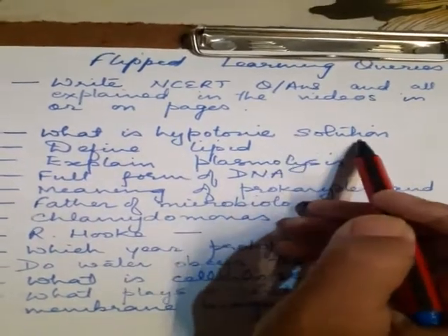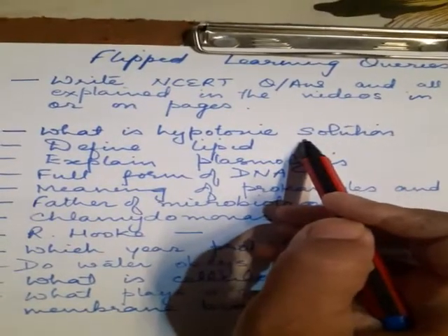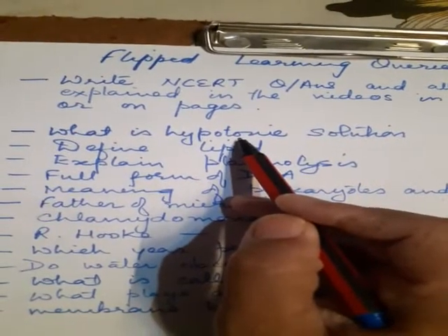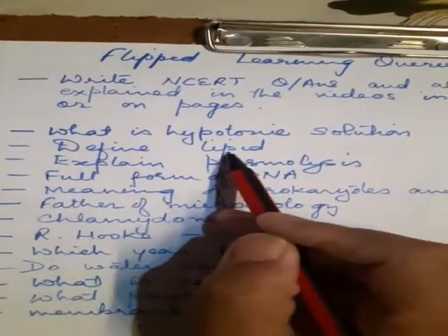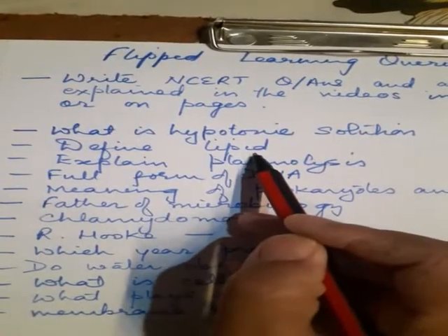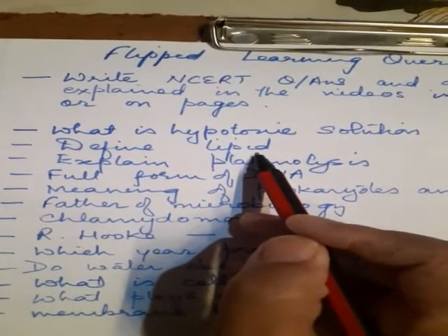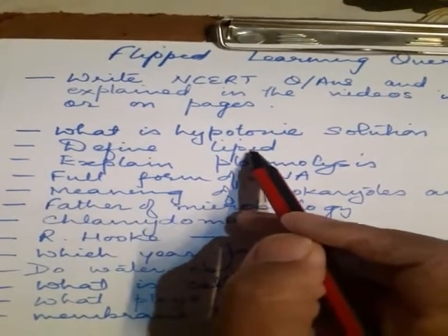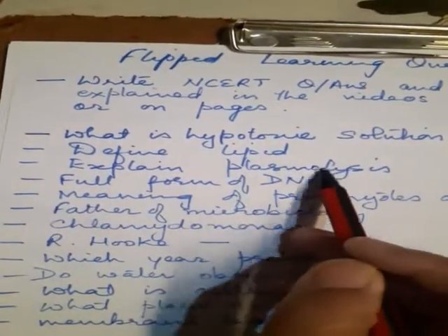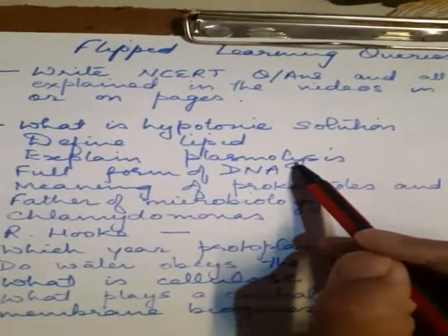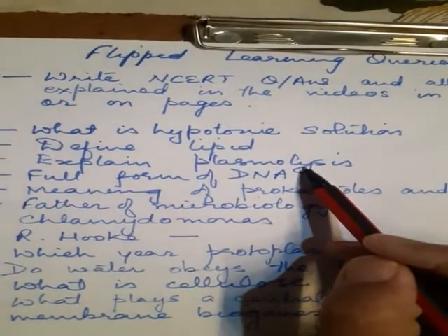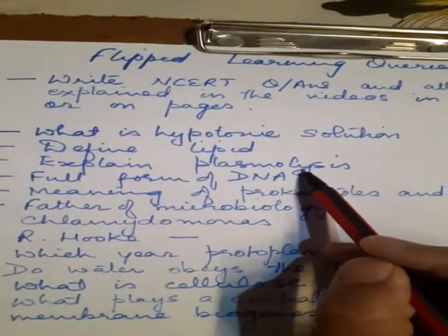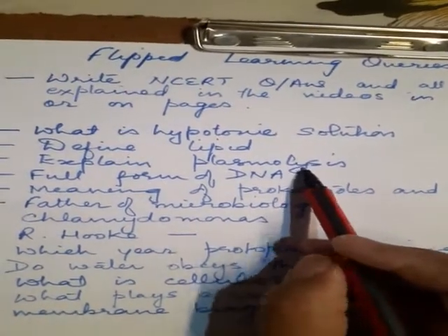What is a hypotonic solution? That is explained in my last video: the solution in which the water is more and the solute is less. Define lipid. Lipids are the category of nutrients which have the same composition as that of fats. Lipids are types of fats only. Plasmolysis is the phenomenon when a plant cell is placed in a hypertonic solution. The cell contents will lose water, but the cell wall remains in the same position.